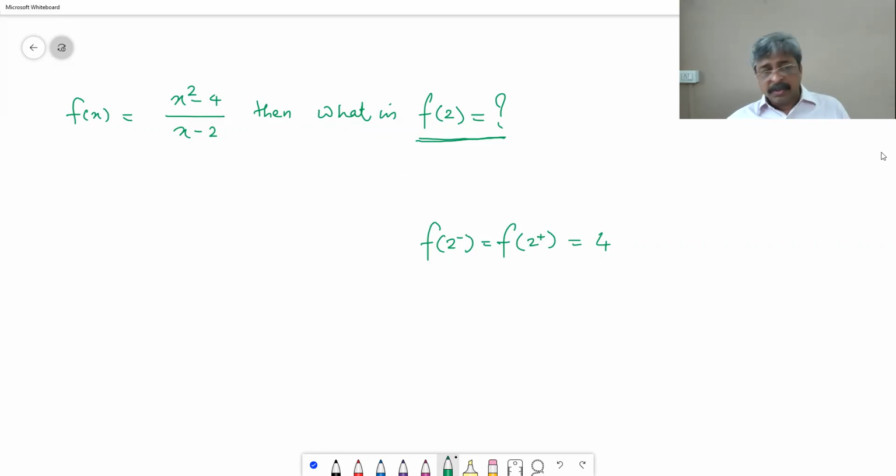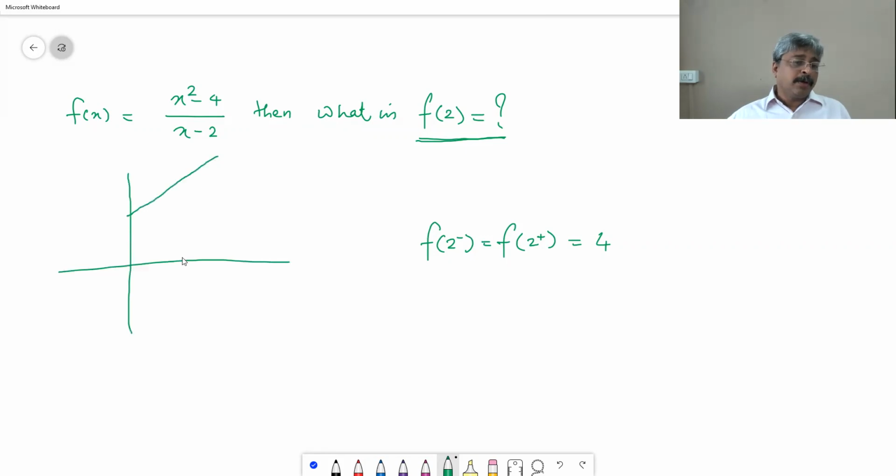Now, if we geometrically look at this function, it is a straight line with slope 1 passing through 2. And you are supposed to evaluate this function. There is a hollow circle here at x is equal to 2. So the entire x-axis is available for this function. It is a straight line, and the entire x-axis is available.